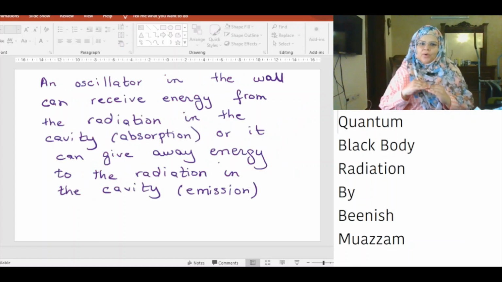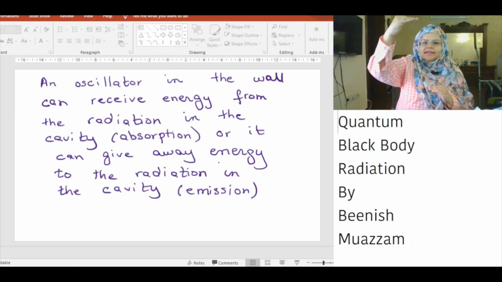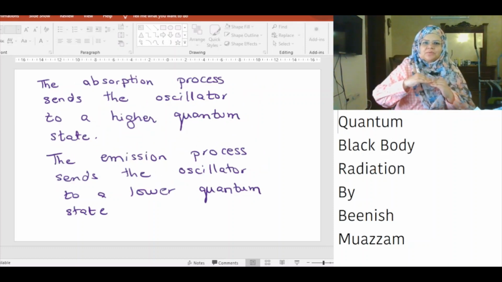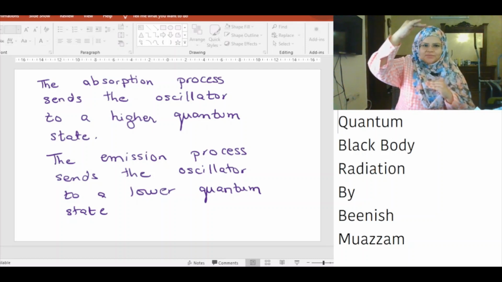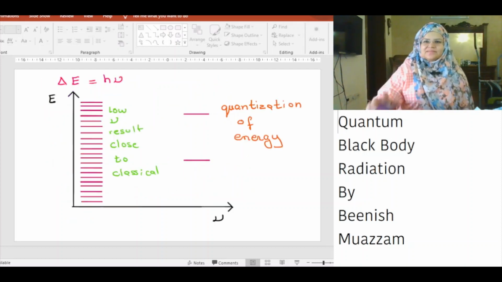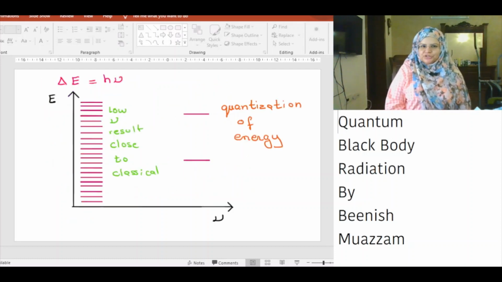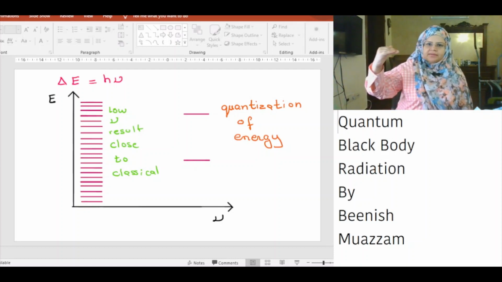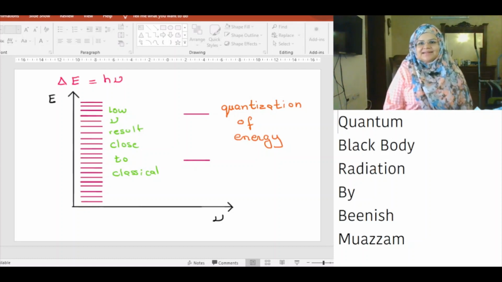An oscillator in the wall can receive energy from the radiation in the cavity, absorption, or it can give away energy to the radiation in the cavity, emission. The absorption process sends the oscillator to a higher quantum state. The emission process sends the oscillator to a lower quantum state. The change in energy is equal to h nu, where h is Planck's constant and nu is the frequency. When the frequency is small, the quantum states are really close to each other, making absorption very easy. However, when nu is large, the quantum states are further apart, making absorption less likely.